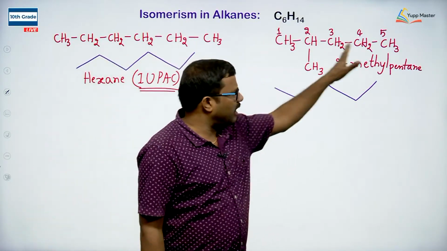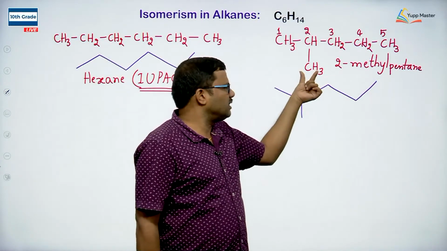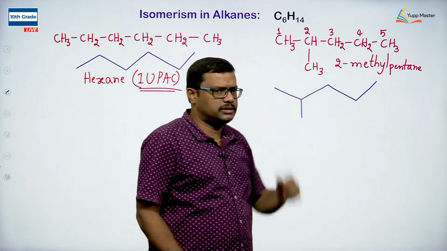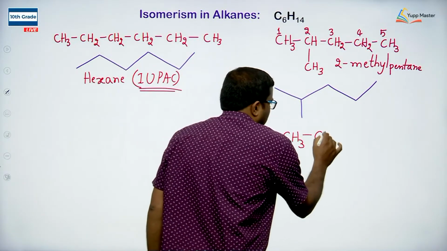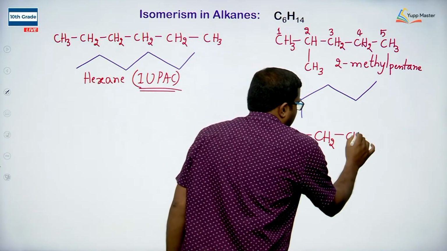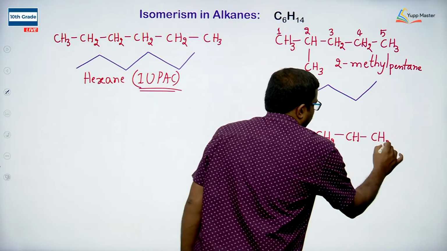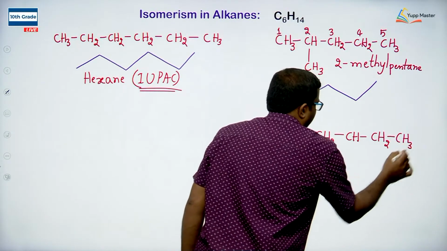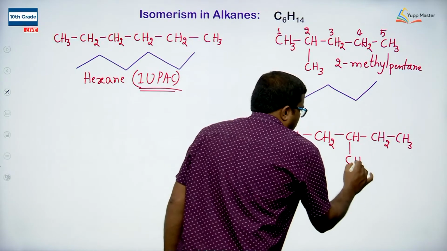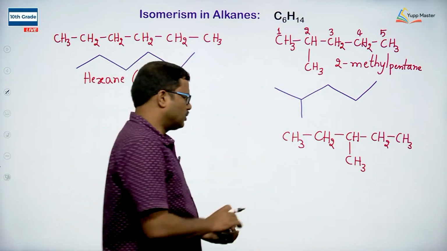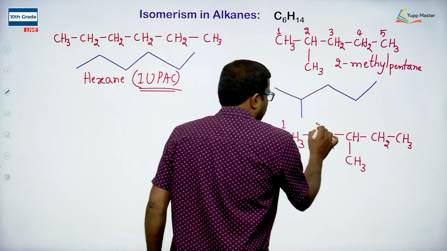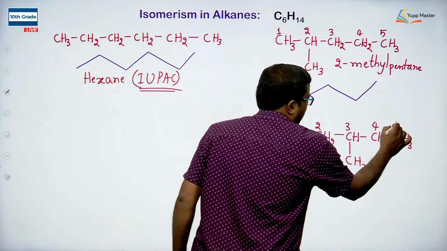You can take 5 carbons in a straight chain, but we can take this substituent, 1 carbon, at the third position. So if I am going to write that one, CH3, CH2, CH, CH2, CH3. Okay. At third carbon, I am taking the 1 carbon atom as a substituent. Okay. So if I go for the numbering, it is 1, 2, 3, 4 and 5.